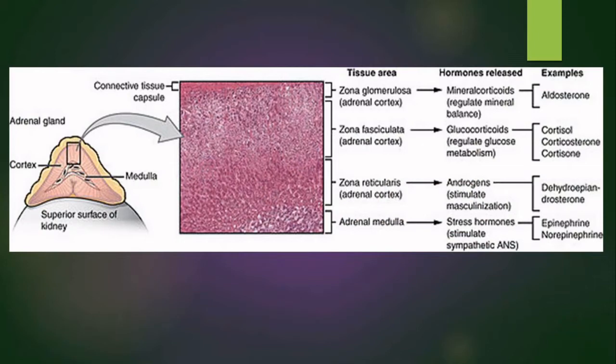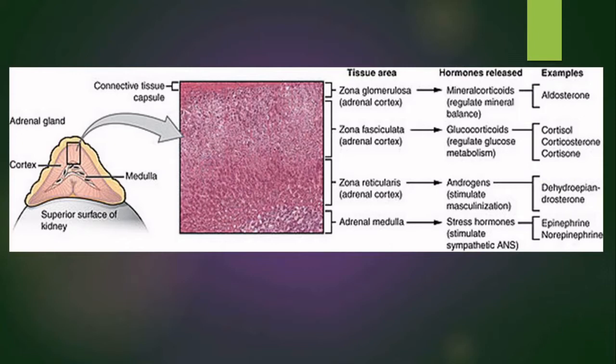So, in this figure, you can see the connective tissue that is found in the adrenal cortex, and each tissue. The zona glomerulosa produces mineralocorticoids, which are important for regulating mineral balance. Example is aldosterone. The zona fasciculata, also a cell of the adrenal cortex, produces glucocorticoids, which regulate glucose metabolism. Examples are cortisol, corticosterone, cortisone.